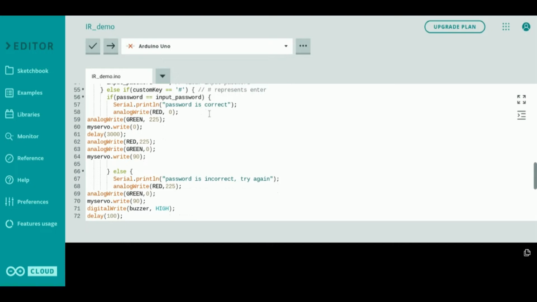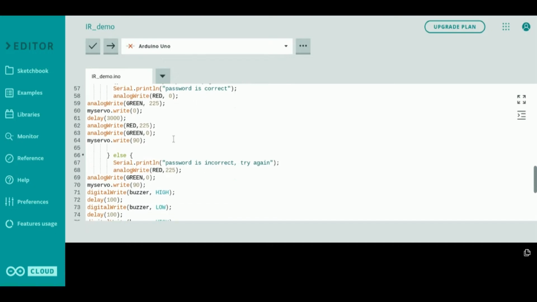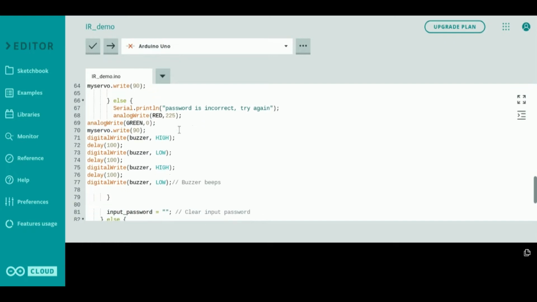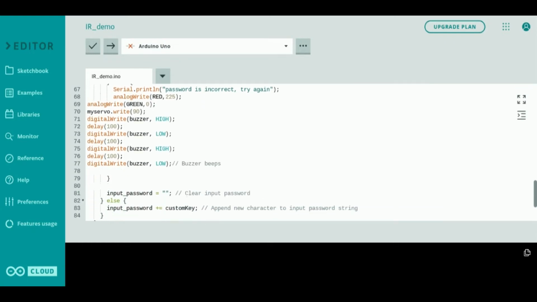If the password is correct, the RGB LED turns green and the gate will open. If the password is incorrect, the red LED stays on and the gate does not open and the buzzer starts to beep.